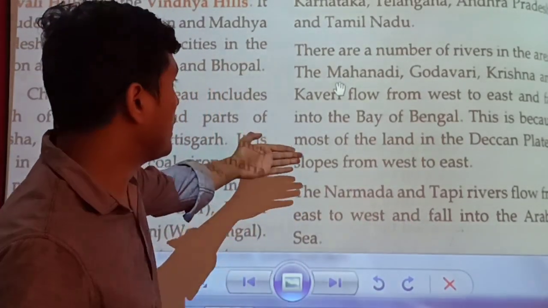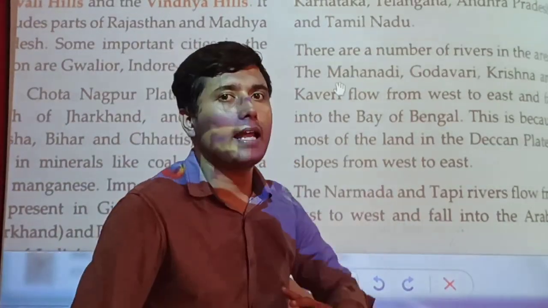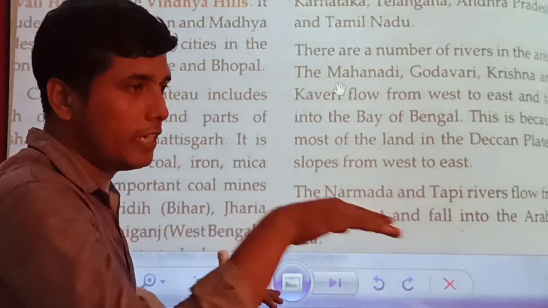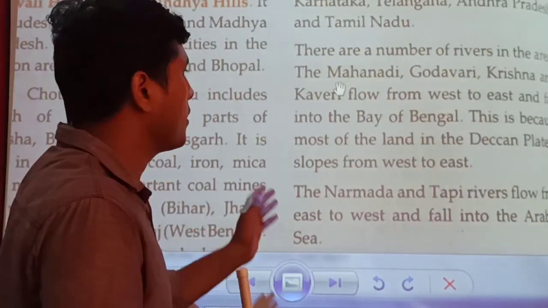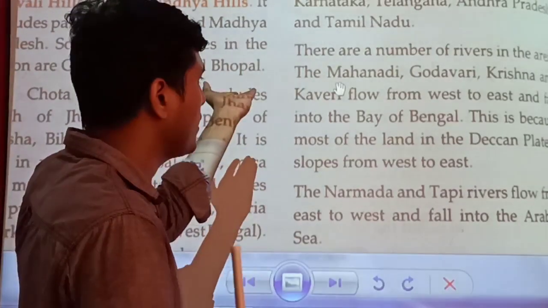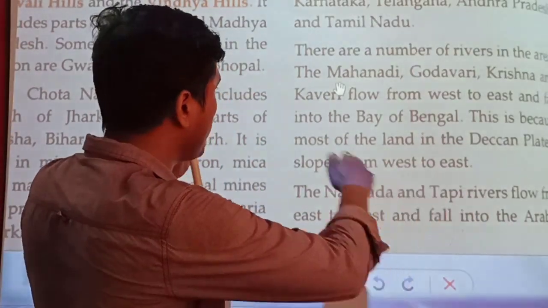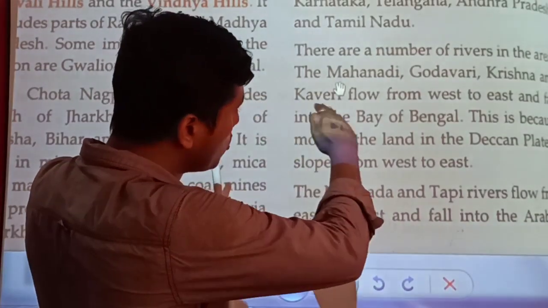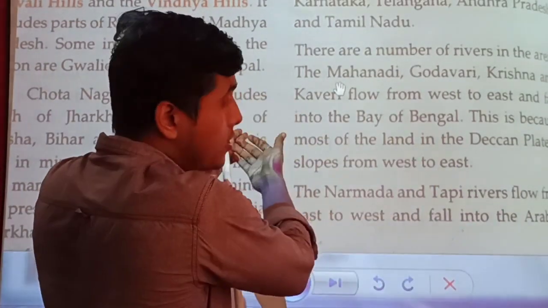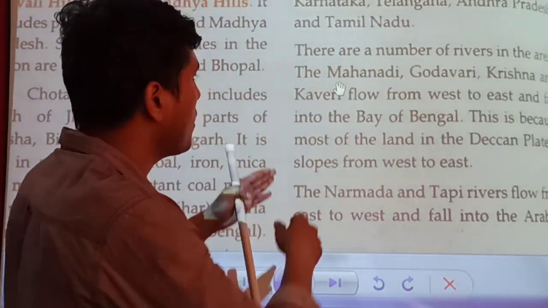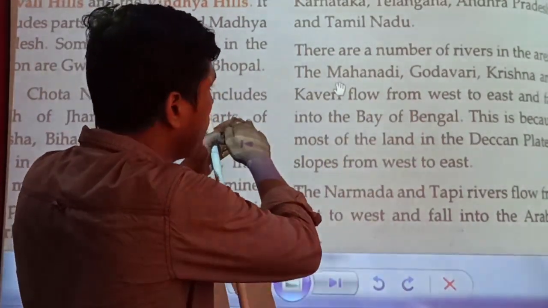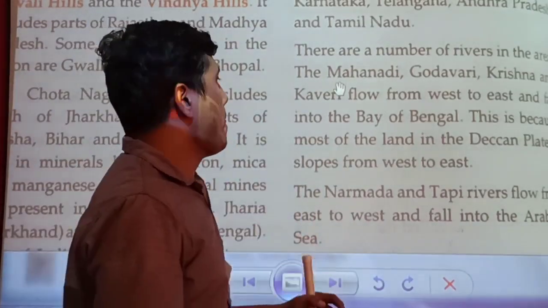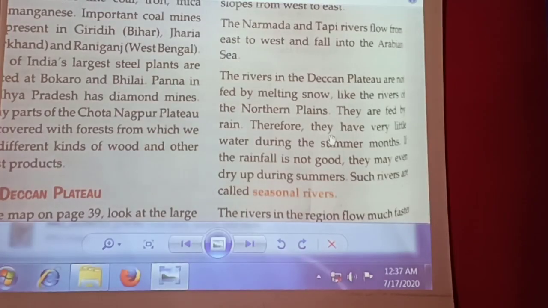Here it is telling about the sloping land: the west side of the land is a bit high as compared to the east side. That's why the water flows from west to east, and almost all of these rivers flow into the Bay of Bengal.